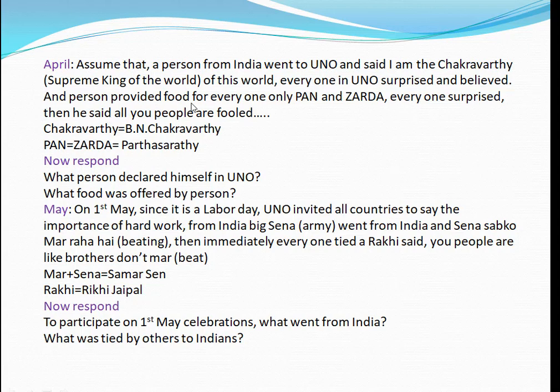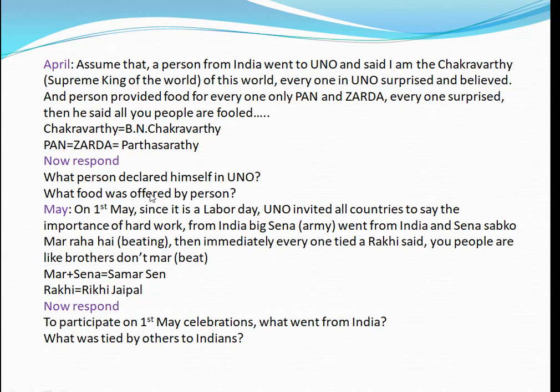The person provided food for everyone, and as food he gave only pan and jarda. Everyone was surprised. Then he said, all you people are fools, because we linked April with April Fool's Day. So Chakravarti, BN Chakravarti. Pan plus jarda is called Parda Sardi. In that way I just linked it. If you have some more creativity, you can show it here. Our idea is just to remember.